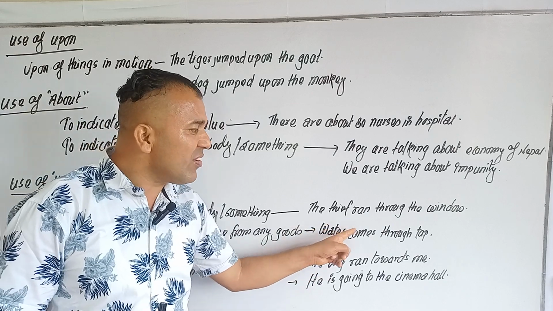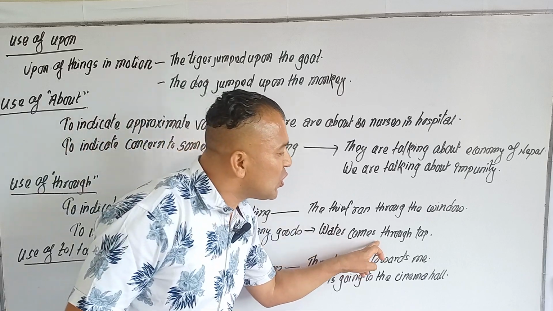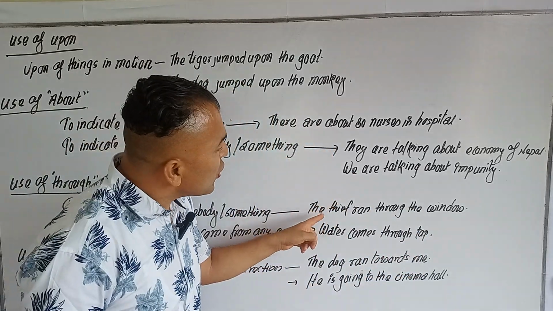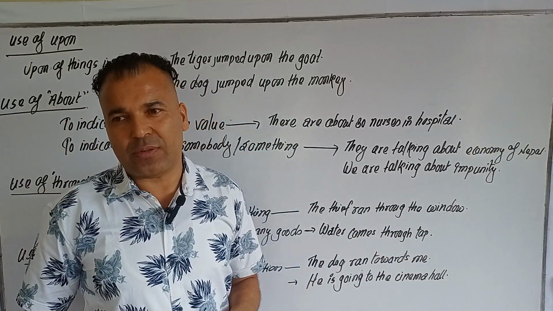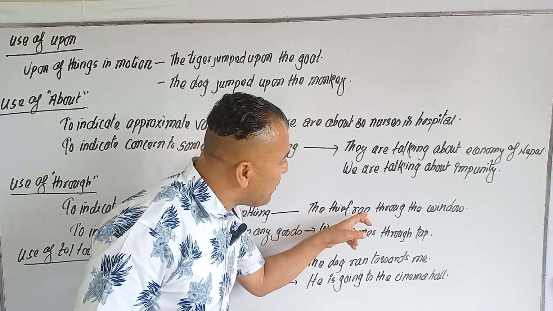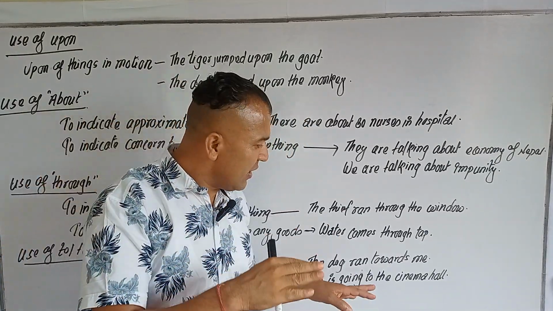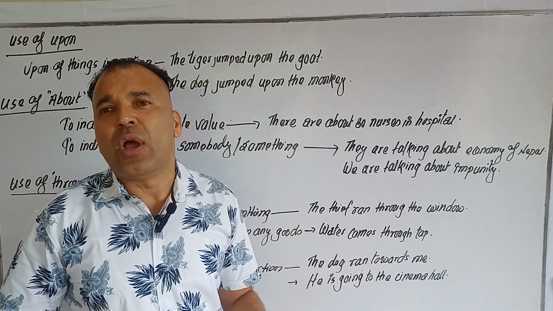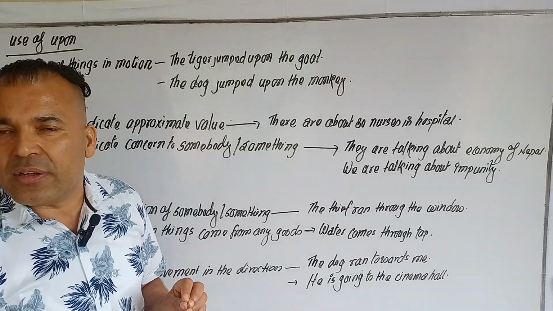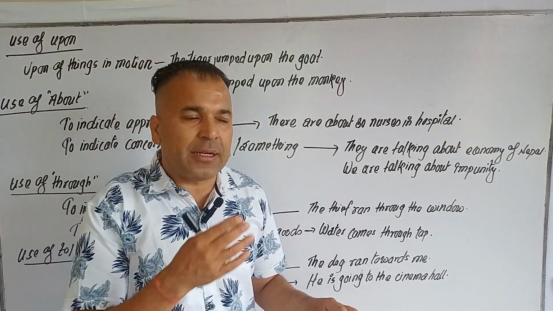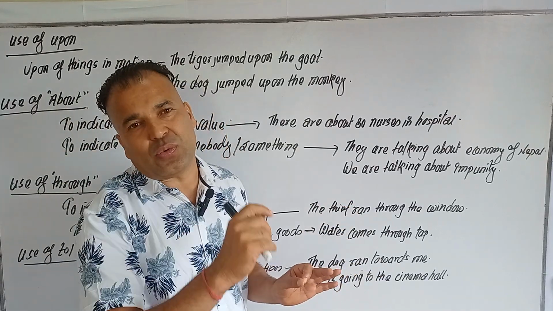So, water comes through the tap. So the thief ran through the window, from inside to outside. This is also almost like inside the pipe to outside the surface, or outside the land or environment. In this condition, we have to use through.